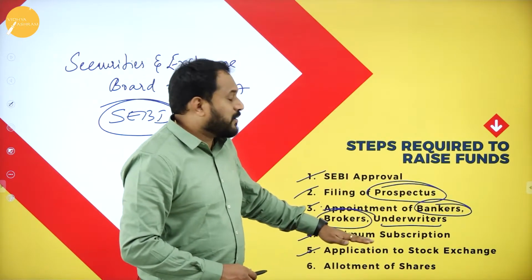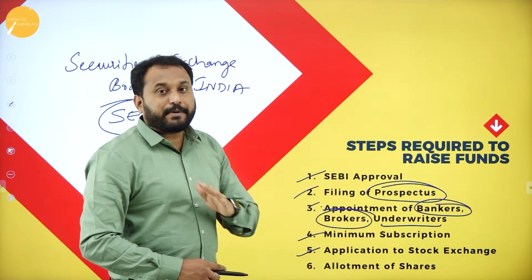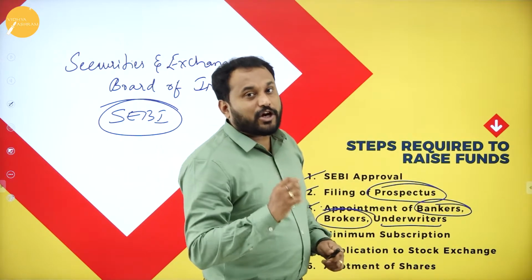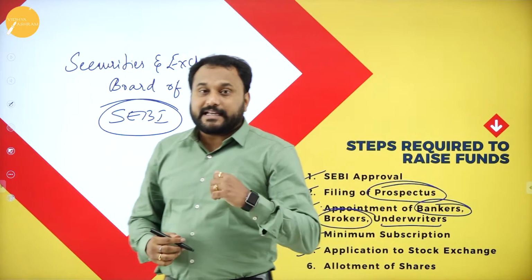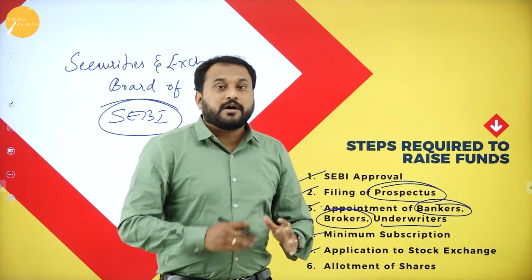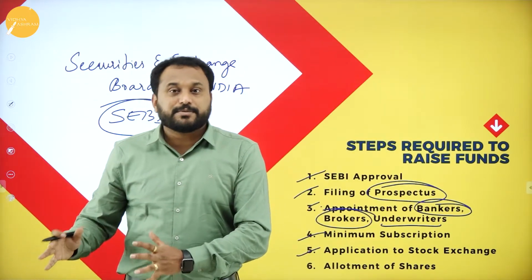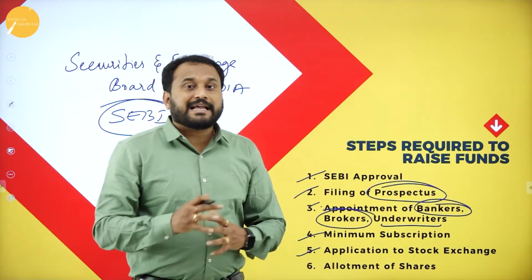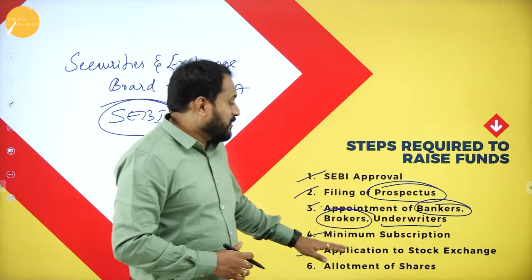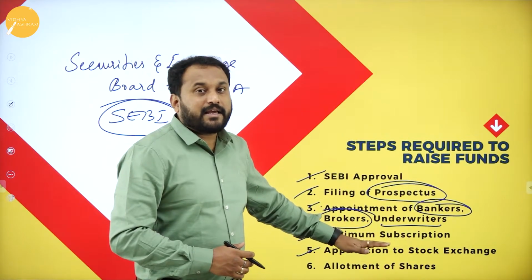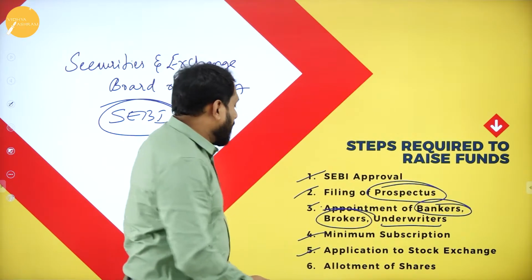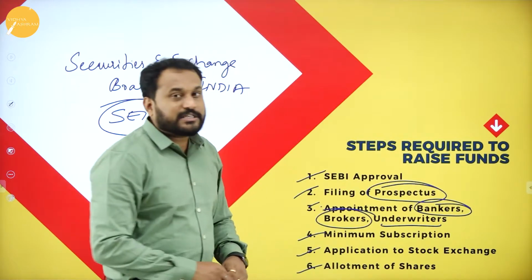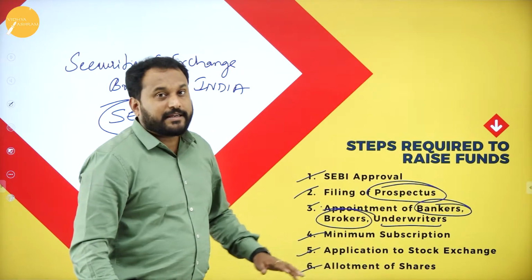Now we are talking more about the public company. Now private company will never come to the stock exchange. Please make sure that private company, their shares will not be sold or it cannot be transferred. That is what the private company characteristic is. That's why it will not go for the stock exchange. Only public company can be listed in the stock exchange. The last one is allotment of shares. How is that you will allot the shares also you will get to know.